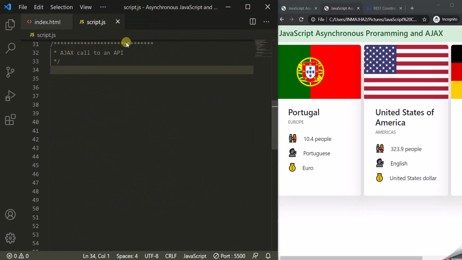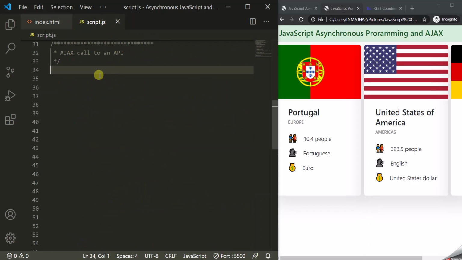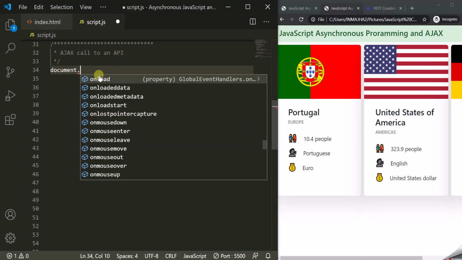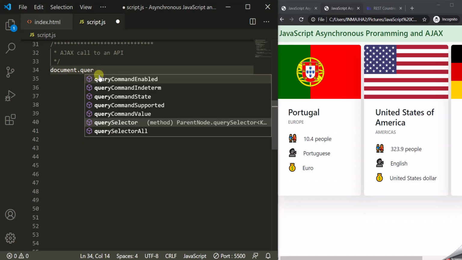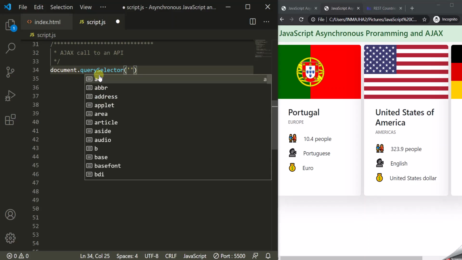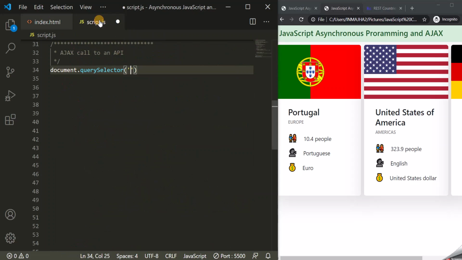Now let's move to our JavaScript code. The first thing I want to do is get access to this div element. For that, we can say document.querySelector, and to this I will pass the class name. The class name of the div is countries. So let's copy this, go to script.js, and use it here. It will return us that div element.